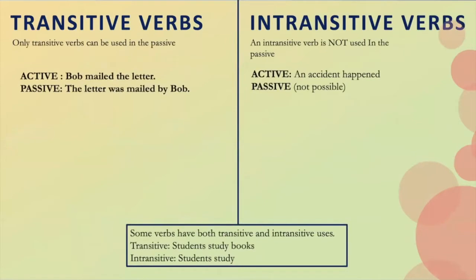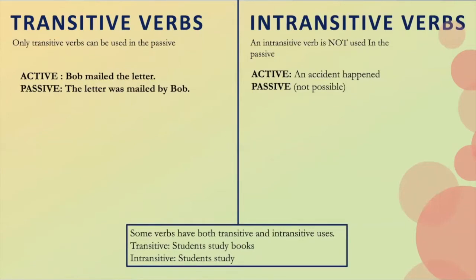Only transitive verbs can be used in the passive. For example, Bob mailed the letter. The passive is the letter was mailed by Bob, while an intransitive verb is not used in the passive. For example, the active is an accident happened. The passive is not possible. We cannot say an accident was happened, because we can just use an accident happened.